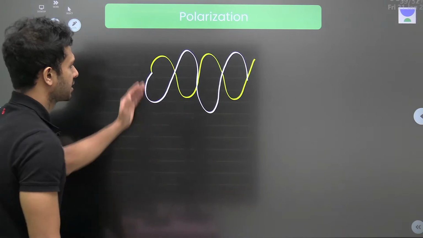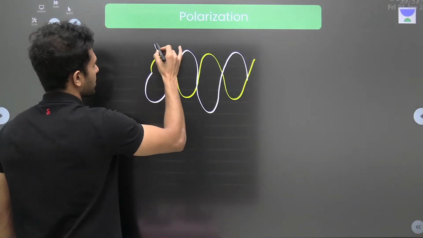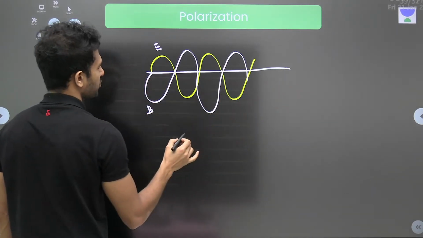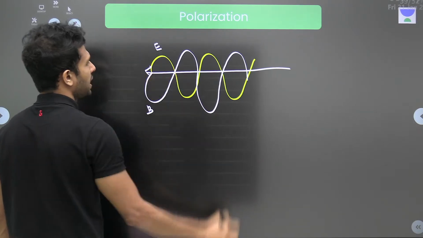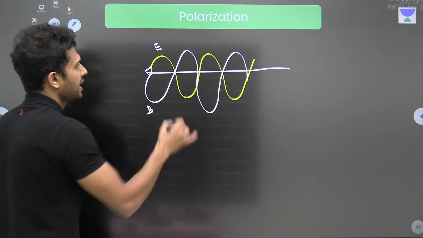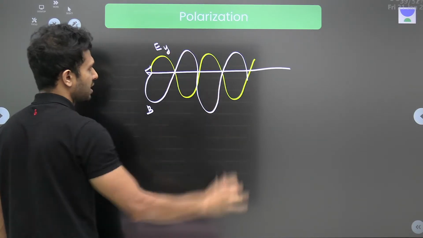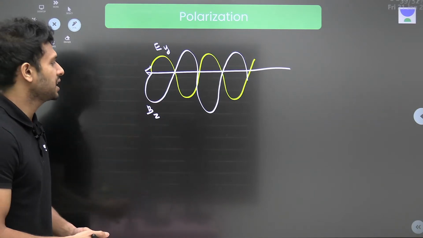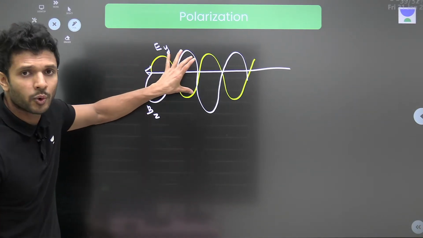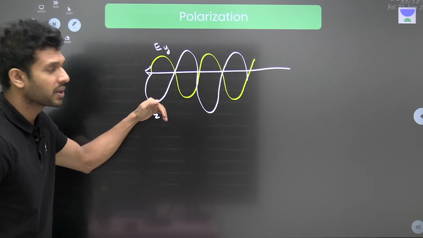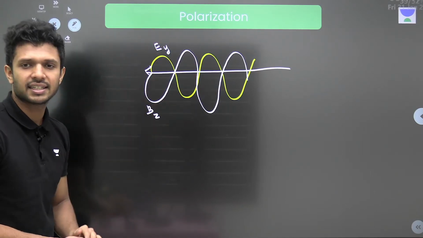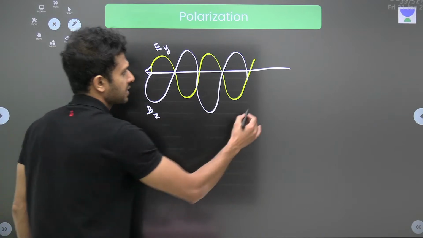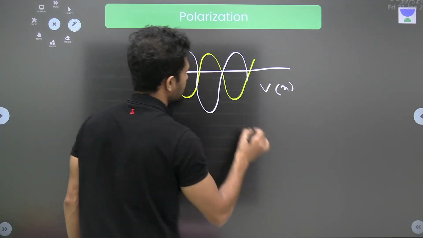Okay, when electric waves and magnetic waves are there, this is B, there is a simple relationship being formed: both of them will be perpendicular to each other. That is, if the electric field is making the displacement in the y direction, the magnetic field will be making the displacement in the z direction, and this will be moving in a direction perpendicular to both of them. Which direction is perpendicular to the y direction and z direction? That is x, right? So this wave will be moving in the x direction. So velocity will be there in the x direction.